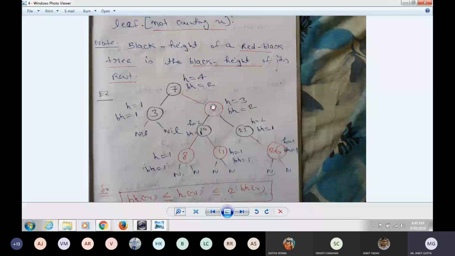Now 18. You have to take the longest path. So 1, 2, 3. Here 1, 2, 3. All are the same. So the height of 18 is 3. Now the height of 10 is 1 and 2, so 2. Height of 8 is 1. Height of 11 is 1. Height of 22 is 2. Height of 26 is 1. Is it clear? Height of the root, height of the node, is it clear? Tell me. Then I will discuss the black height.